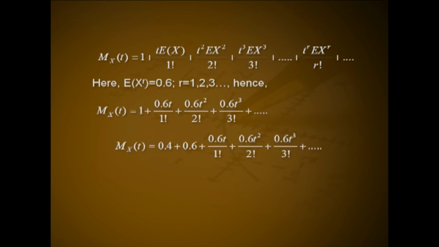That is M_x(t) equal to 0.4 plus 0.6 plus 0.6 t by 1 factorial plus 0.6 t² by 2 factorial plus 0.6 t³ by 3 factorial plus etc. That is equal to 0.4 plus 0.6 into (1 plus t by 1 factorial plus t² by 2 factorial plus t³ by 3 factorial plus etc.). That is equal to 0.4 plus 0.6 into e^t. Again we have M_x(t) equal to summation over x of e^(tx) into probability of capital X equal to small x.